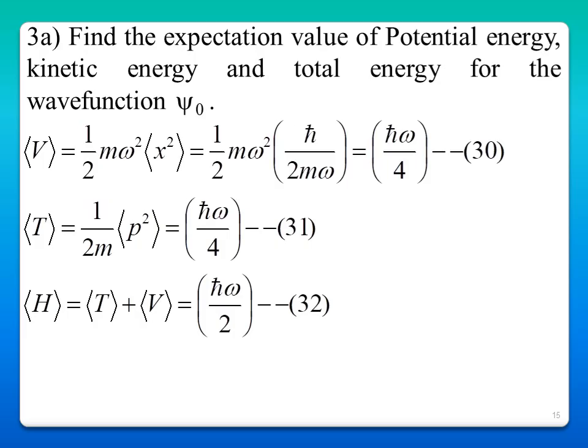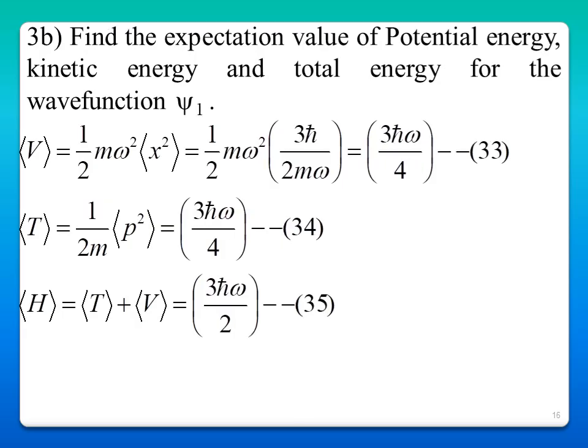Similarly, if you do it for wave function psi 1, the expectation value of potential energy is 3h cross omega by 4, and the kinetic energy is 3h cross omega by 4, and the total energy is 3h cross omega by 2.